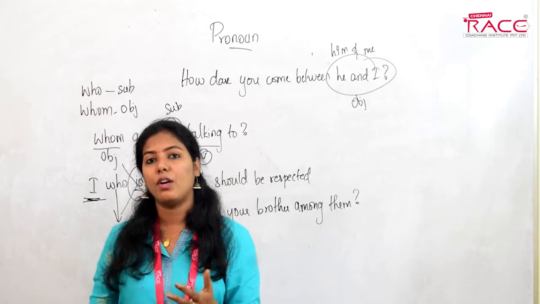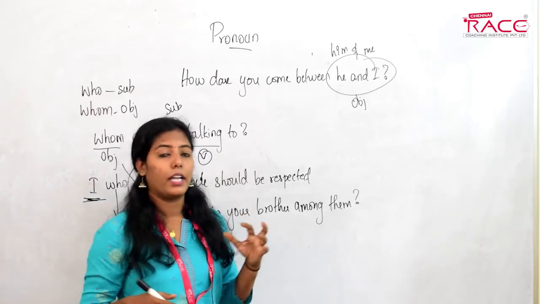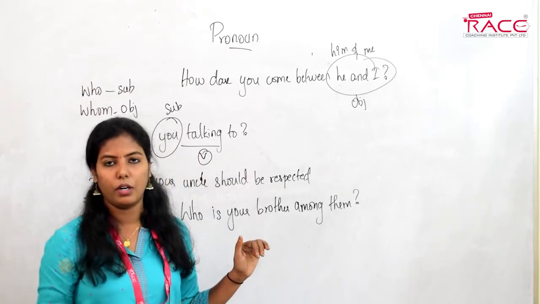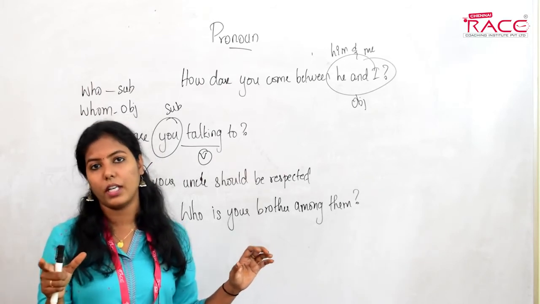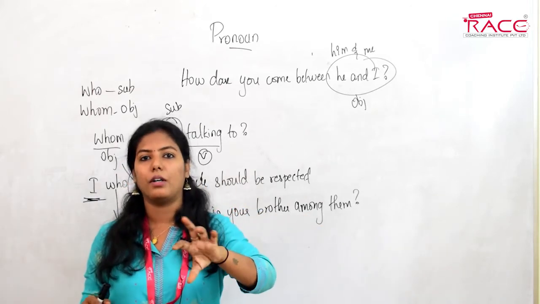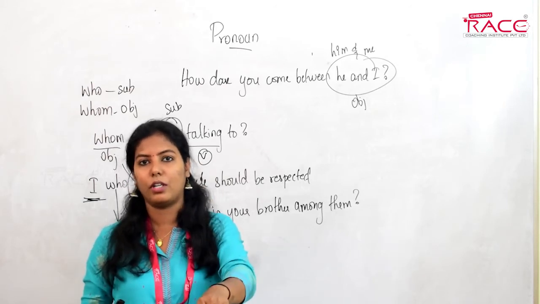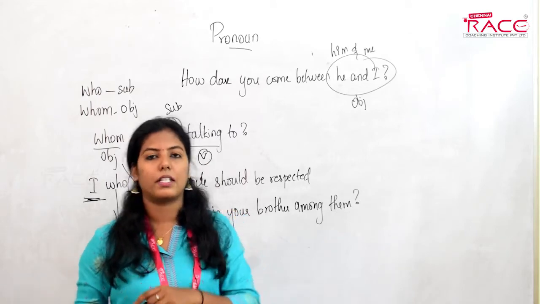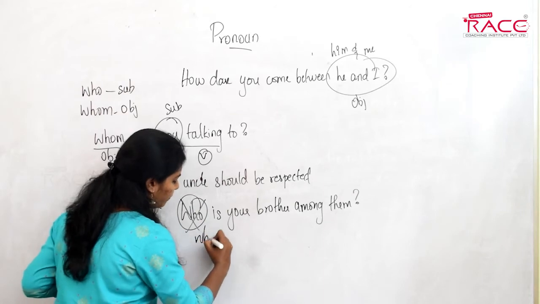So when you have many options, you can use what or who. But when you have only specific, limited options, as when I ask who's your brother among them, then the options are very limited. Your brother could be one of them only, not out of them. So since the options are limited, we use which. With limited options, we use which and not who.